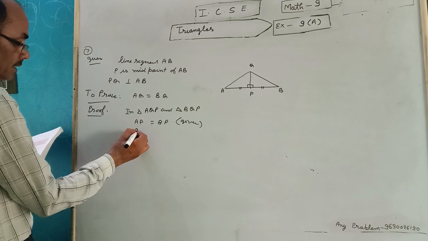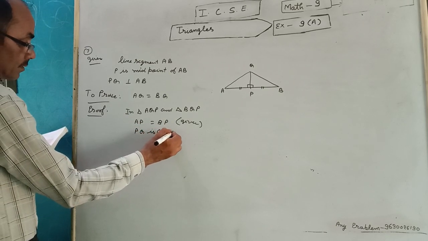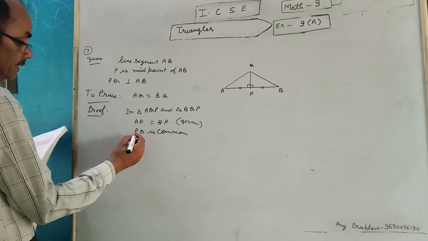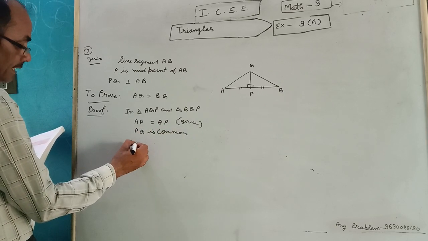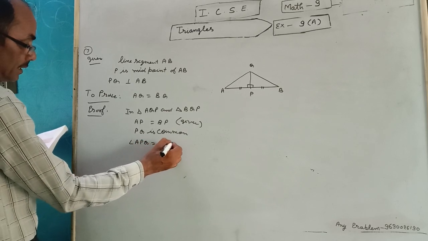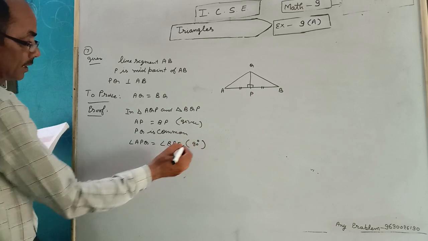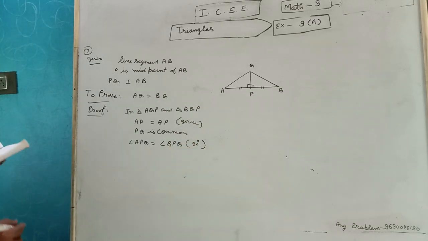PQ is common. And angle APQ equal angle BPQ. Perpendicular is 90 degree.